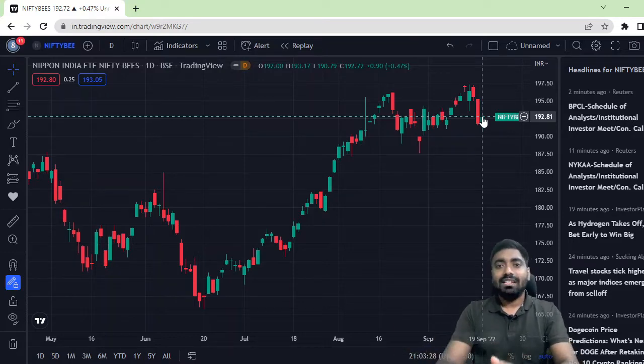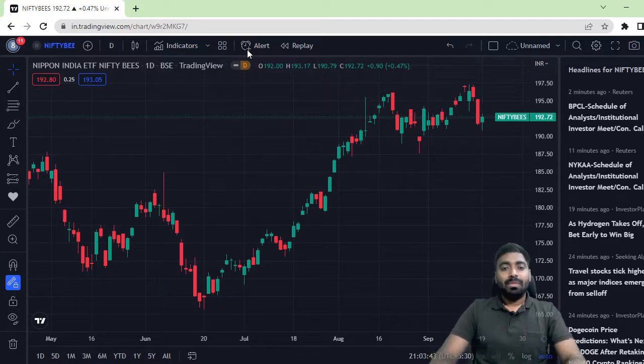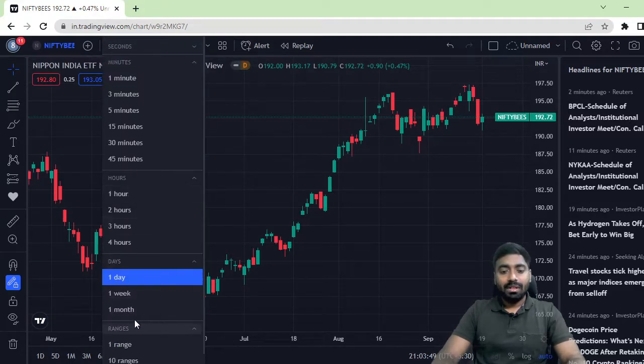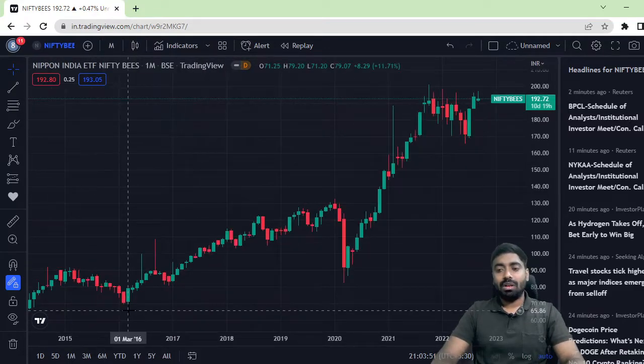So let's understand the strategy I am going to tell. The plan is that we will accumulate the Nifty index whenever it is trading at a very low price. For that, first of all, you have to select the Nifty index fund, then convert this 1 day chart into a 1 month chart. Okay, just convert it to a 1 month chart.